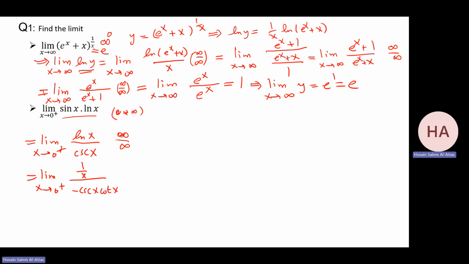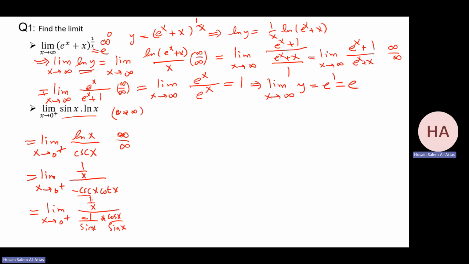Now that will be what? That you can do as the limit as x goes to 0 from the right of what? This cosecant is 1 over sine, so it will become sine x over x over minus cotangent x. Let me do it: that will be 1 over x. Make everything in terms of sine. That will be minus 1 over sine x times cosine x over sine x.